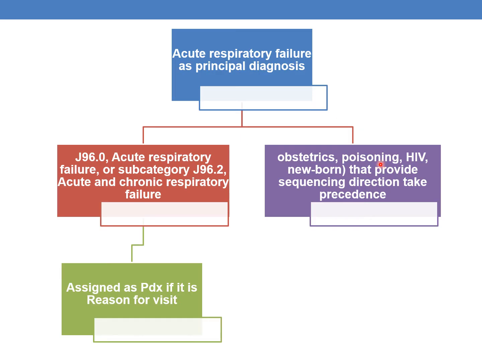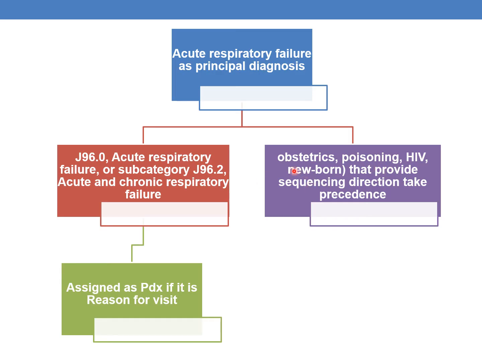Second case is whenever there is an obstetric related condition, that is whenever there is pregnancy, poisoning, HIV, and in case of newborn cases, those that provide sequencing direction take the precedence. Poisoning may be given as PDX. Whenever poisoning is the cause for acute respiratory failure, then poisoning should be the PDX.